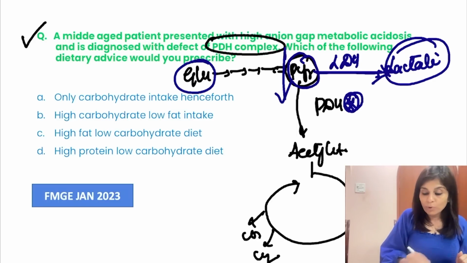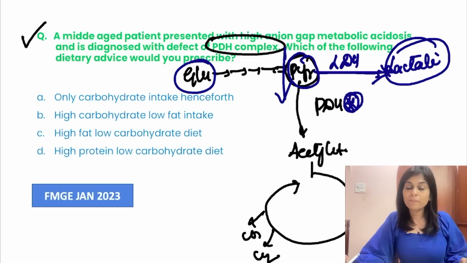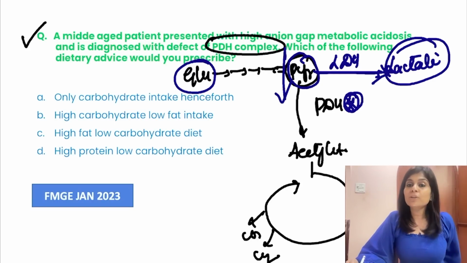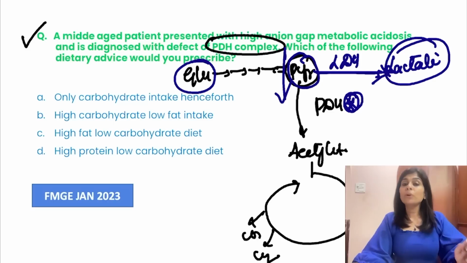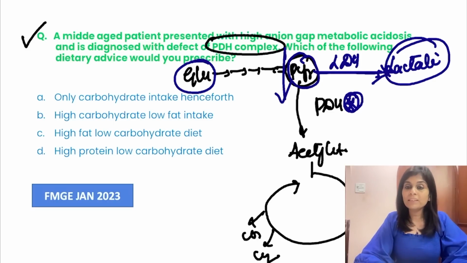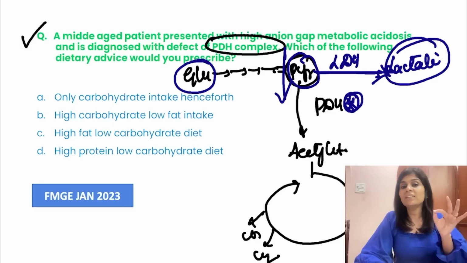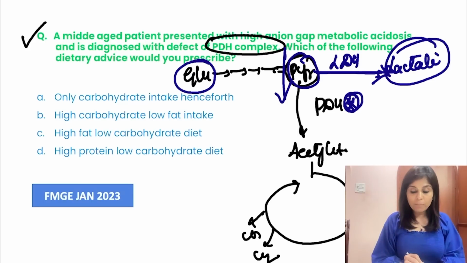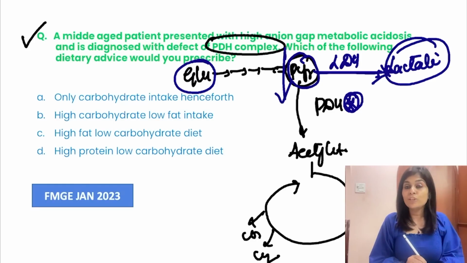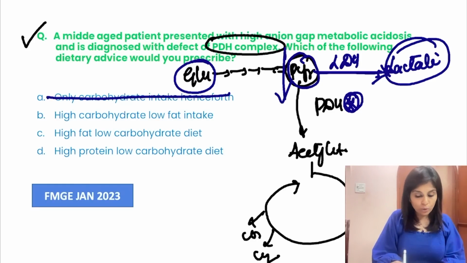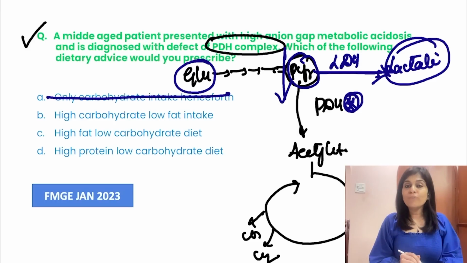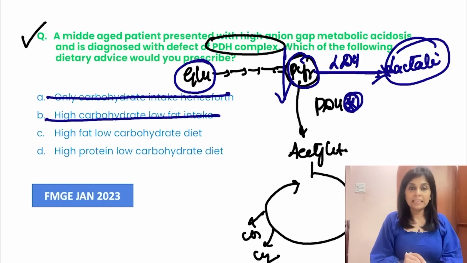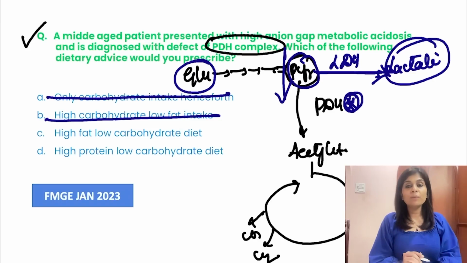By giving a carbohydrate restricted diet. Don't you think it's logical? So what is the dietary recommendation that you should give for a patient who suffers from PDH complex defect? A carbohydrate restricted diet. Okay, now look at these 4 choices. Only carbohydrate intake henceforth. Would you suggest that? Definitely no. High carbohydrate, low fat intake? No. High fat, low carbohydrate diet or high protein, low carbohydrate diet?